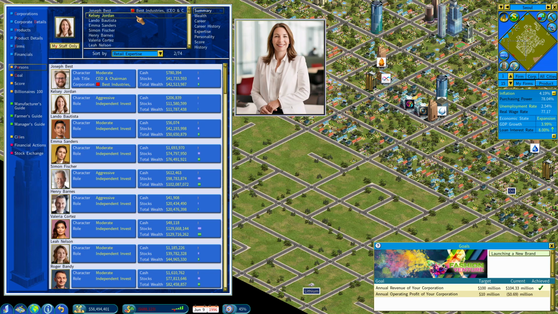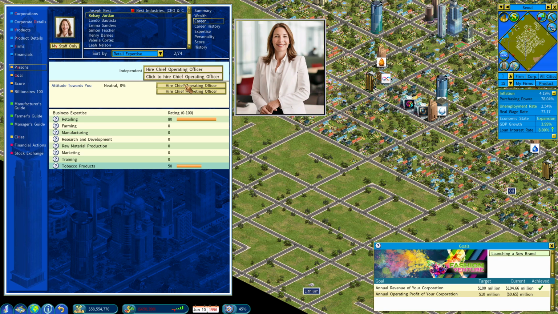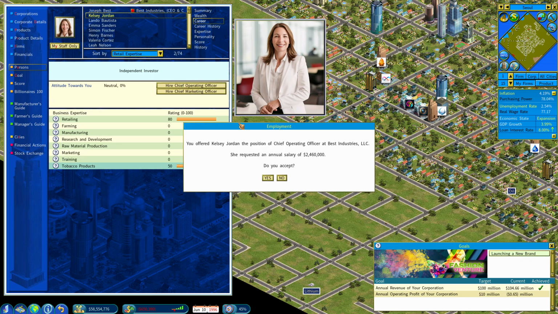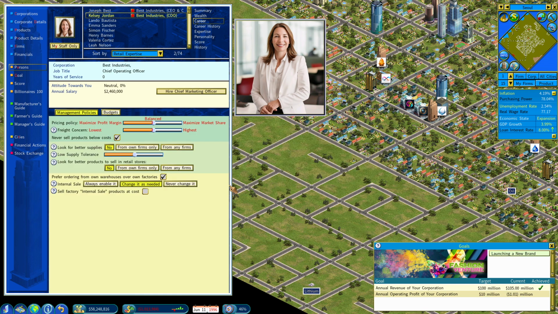Okay, higher. There we go. So yeah, Kelsey, you can be retail or operating. Okay, so you're our COO. So yeah, let's go a little bit more weighted towards profit. Not super concerned. Look for better supplies. Well, we're not doing supply stuff either. Yeah, I'm fine with that. Look for better products to sell.